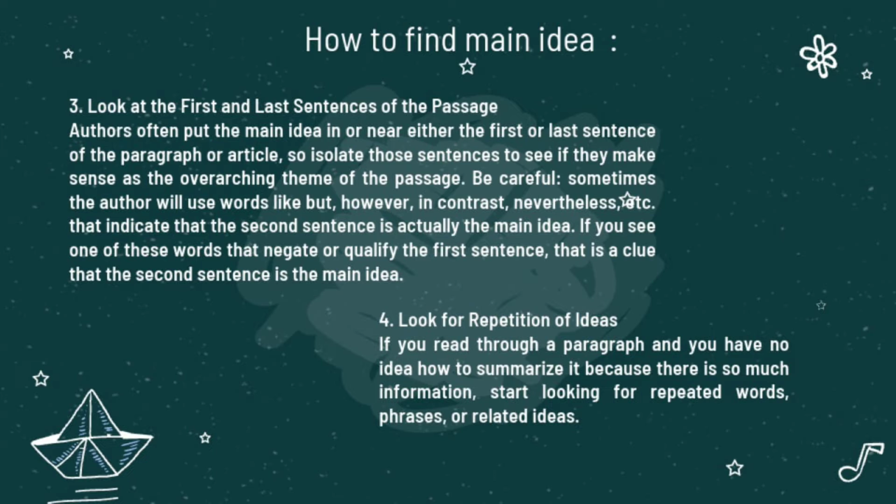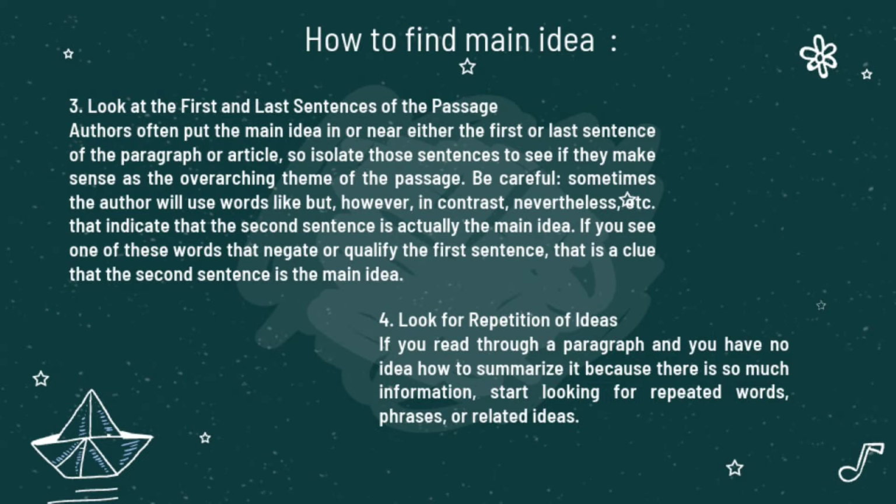The third step is look at the first and last sentence of the passage. Authors often put the main idea in or near either the first or last sentence of the paragraph or article. So, isolate the sentence to see if they make sense as the overarching theme of the passage. Be careful.